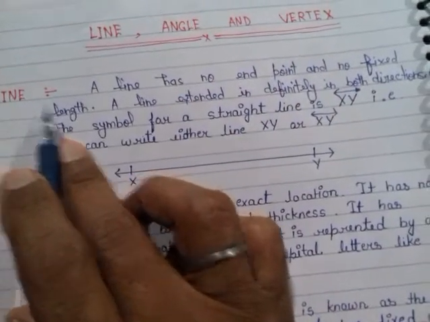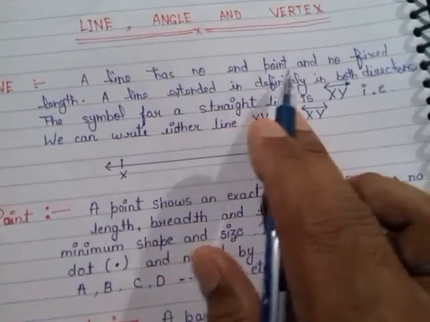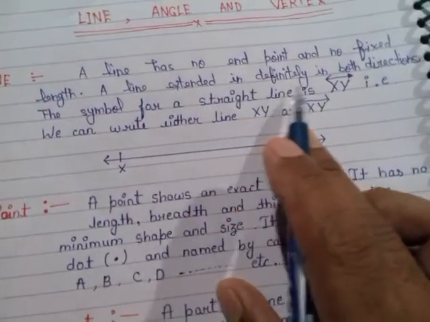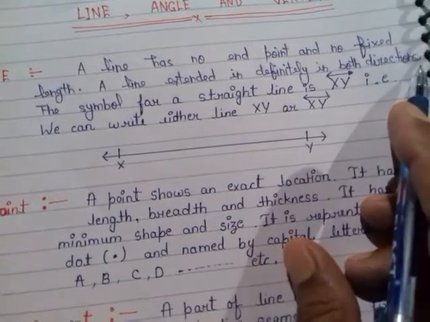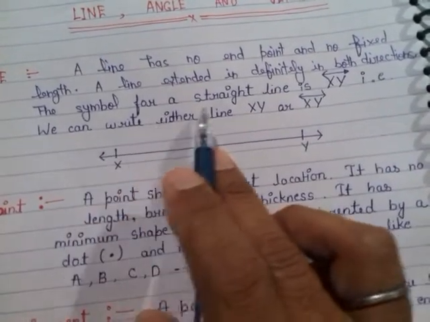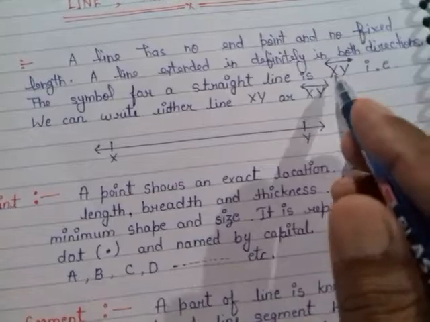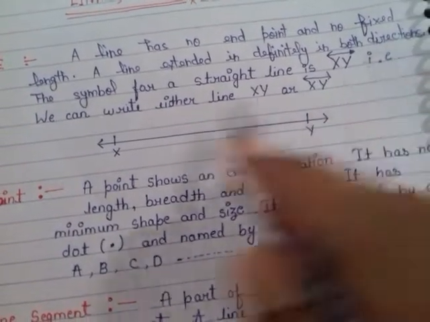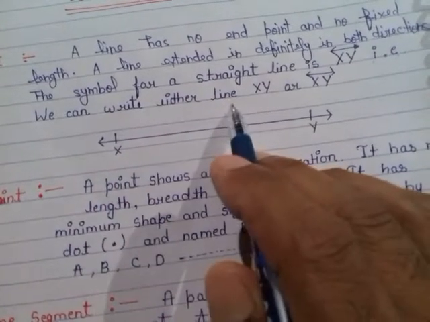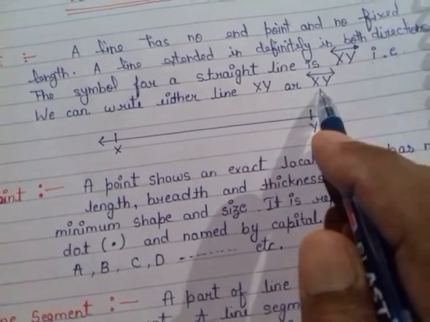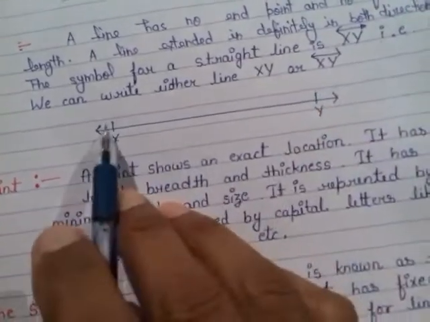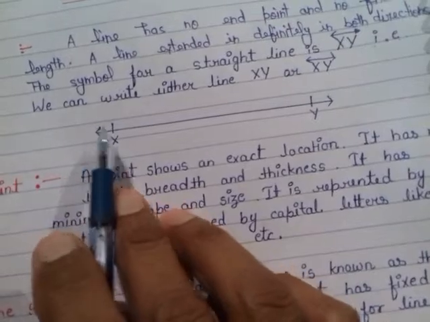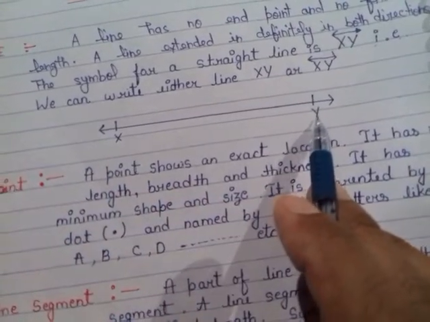Line. What is a line? A line has no end point and no fixed length. A line extends indefinitely in both directions. The symbol for a straight line is XY with an arrow on both sides. As an example, we can write either line XY or line YX. Its figure: a straight line with arrows on both sides, and a point X and a point Y.